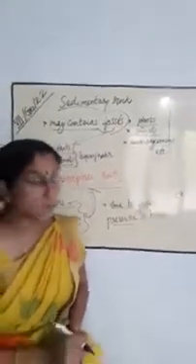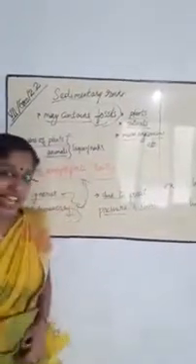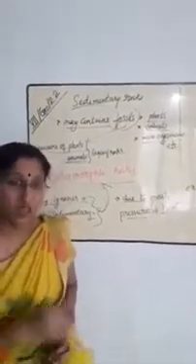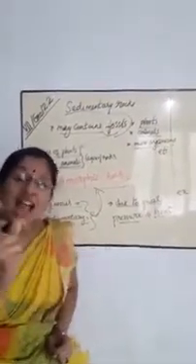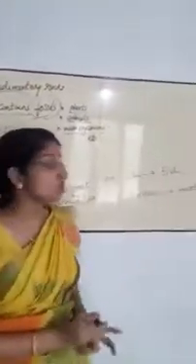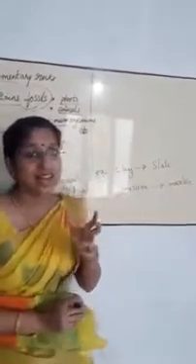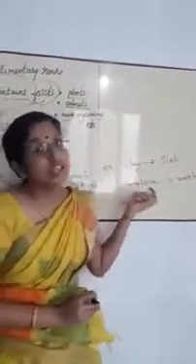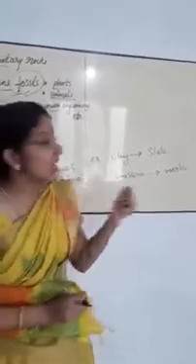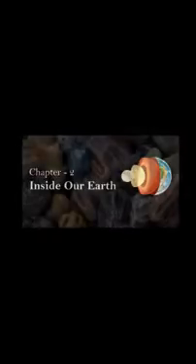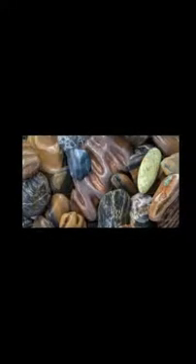Did you get it? Igneous rocks and sedimentary rocks can be changed to metamorphic rocks due to great pressure and heat. For example, clay changed to slate. Limestone changed to marble. Rocks can be differentiated on the basis of size, color, and texture.